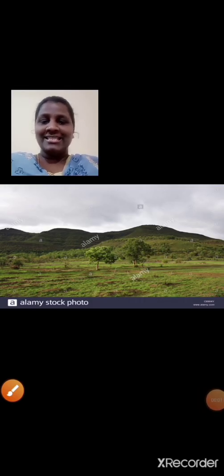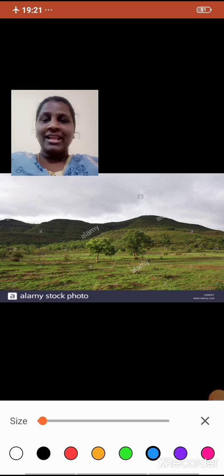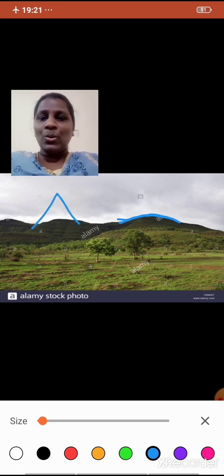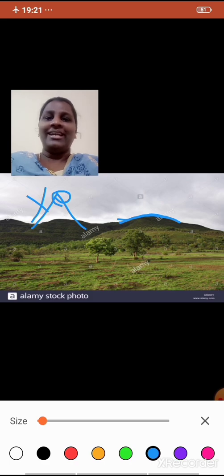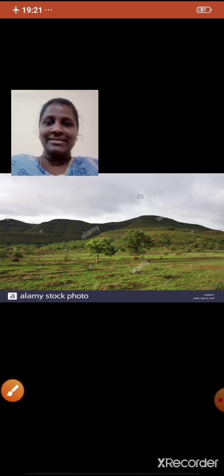Here you can see the image of rounded hills. Rounded hills are curved in shape. They don't have any points or sharp edges. They are curved in shape like this. So I hope it is clear, students.